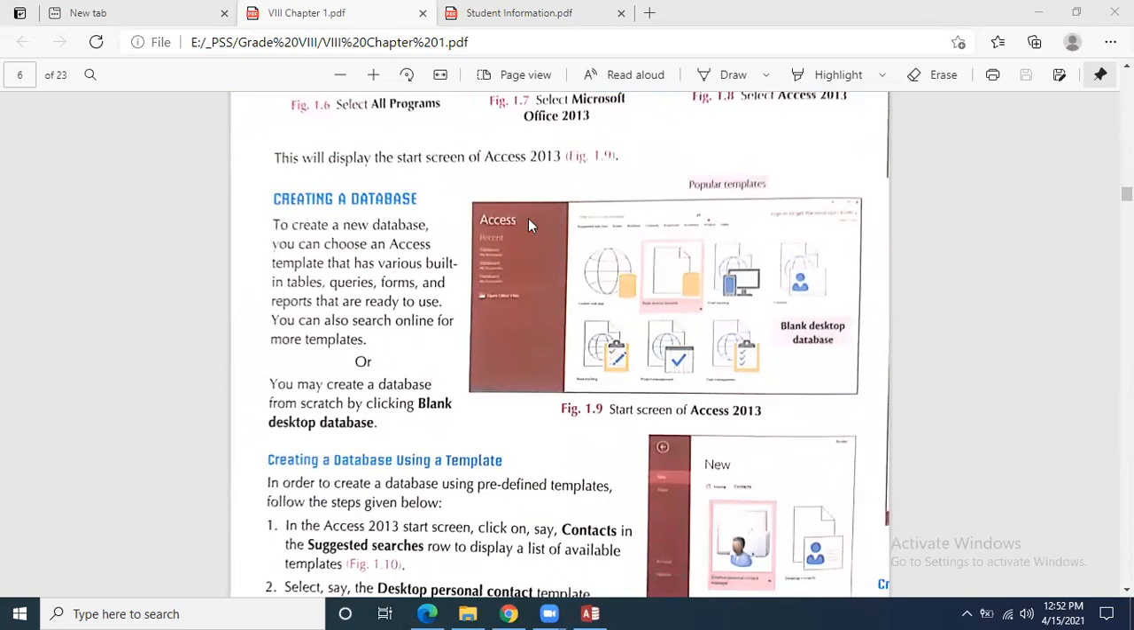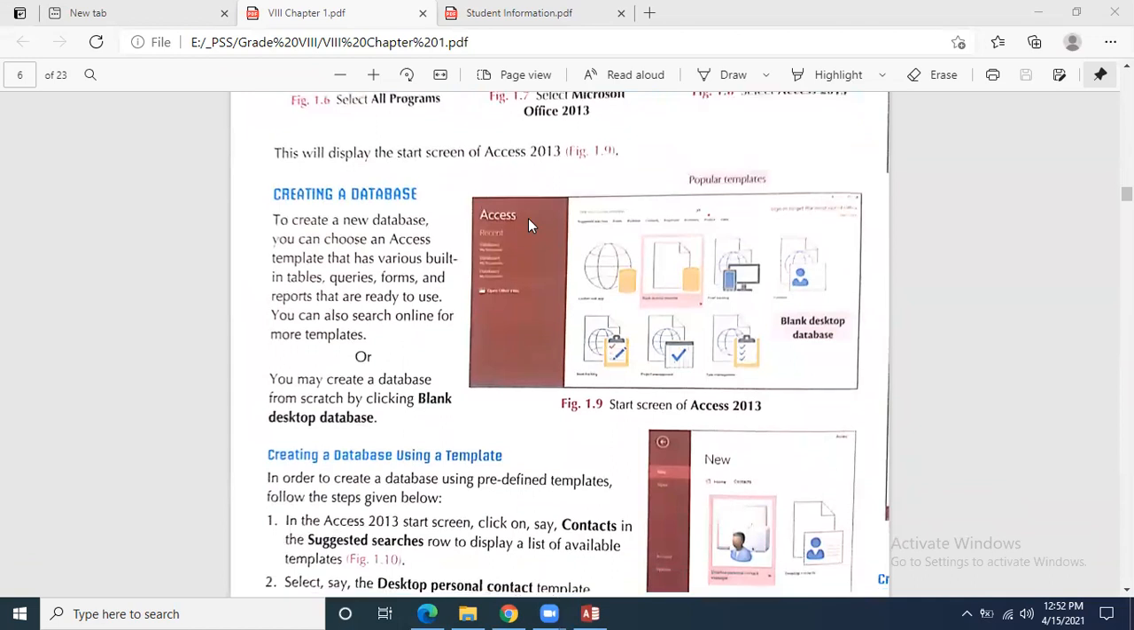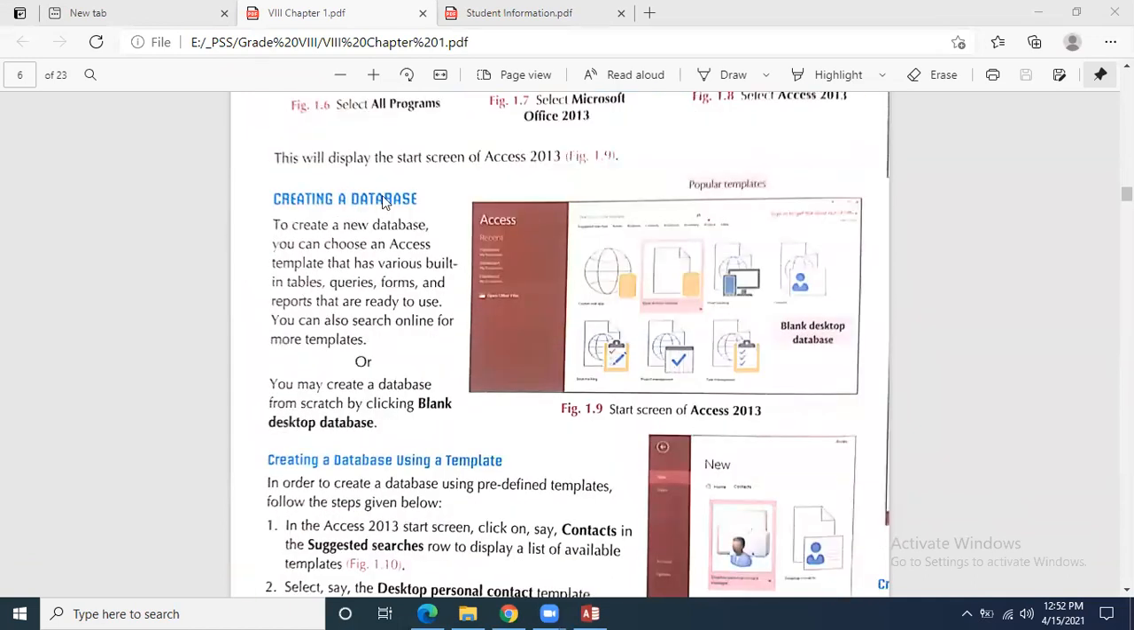Okay, please see now. Creating a database, I have explained right now: how to create a new database. Who will tell me how to create a database? I'm closing this database file. Who will tell me the steps? Yes, please raise your hand. Even if your answer is not right, it doesn't matter. Just try. I have closed MS Access.